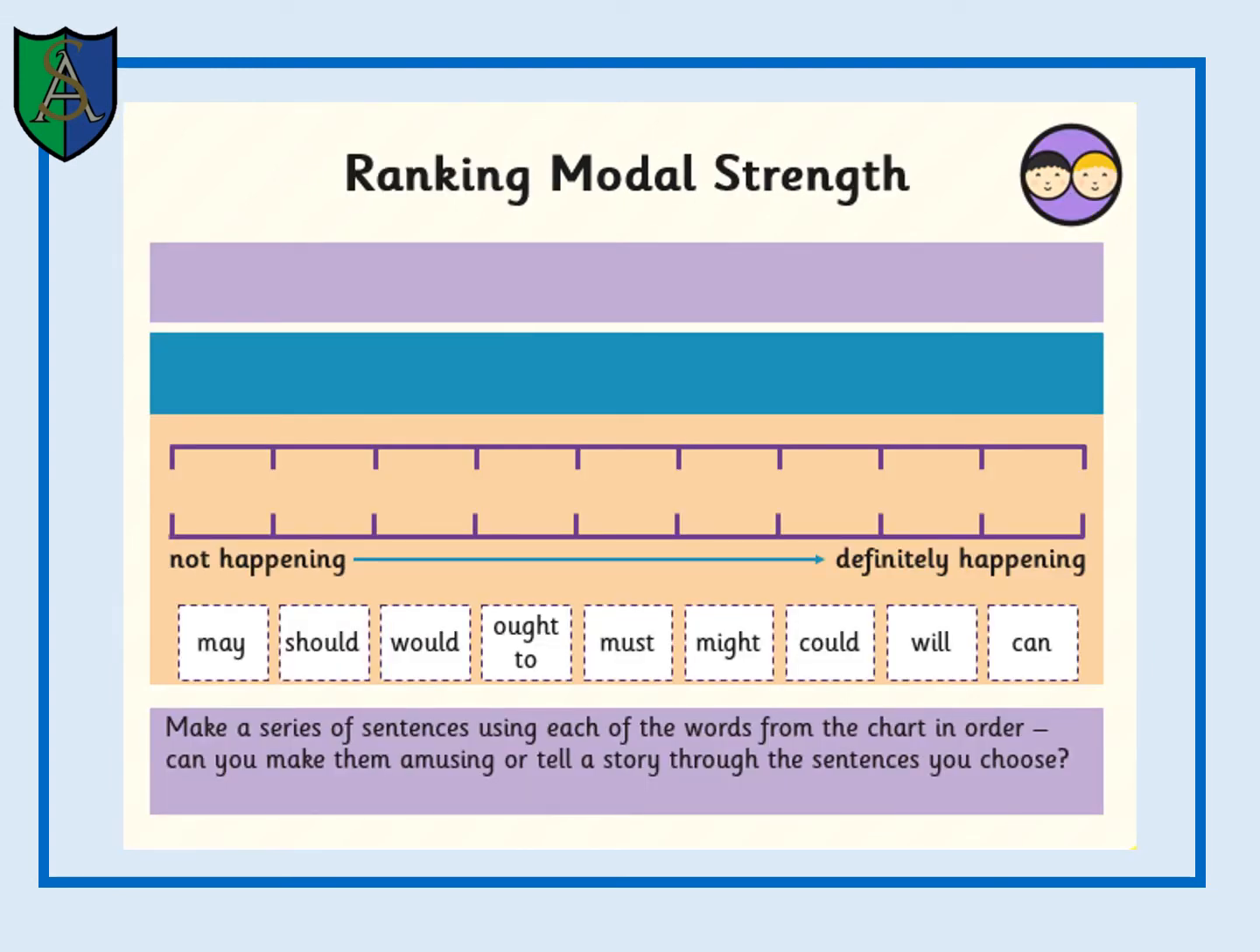Now modal verbs are ranked in strength, so here we've got the likelihood of it not happening through to the likelihood of it definitely happening. So may, for example: it may rain later today. It may do, it may not do. The likelihood of that happening is quite low. It will rain later today. Will indicates that it definitely will happen, so that ranks quite high on the scale of likelihood.